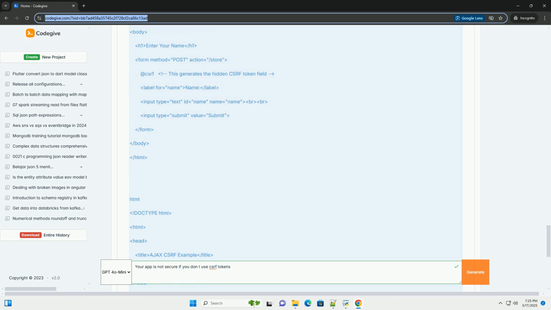Why does this prevent CSRF? The attacker's website, evil.com, cannot access or generate the valid CSRF token for bank.example.com because of the same origin policy. The same origin policy is a security mechanism in browsers that restricts web pages from making requests to a different domain than the one that served the web page. Therefore, the attacker can't include the correct CSRF token in their malicious request. The bank's server will detect the missing or incorrect token and reject the request.